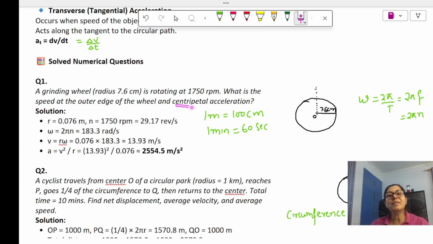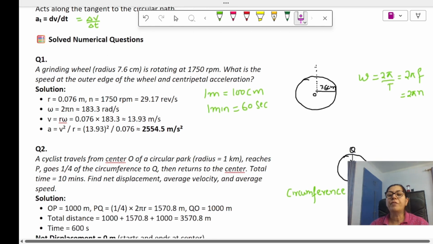Now the next part says we have to find the centripetal acceleration. Now the centripetal acceleration formula is v square by r. Now v is your linear velocity, we just found it, linear velocity squared over the radius. Just solve it and you will get the acceleration. What is the unit for acceleration? Meter per second square. Okay, so this is how we will solve.